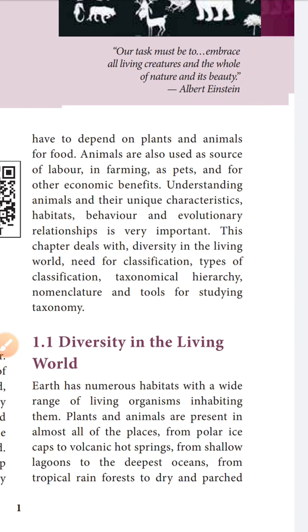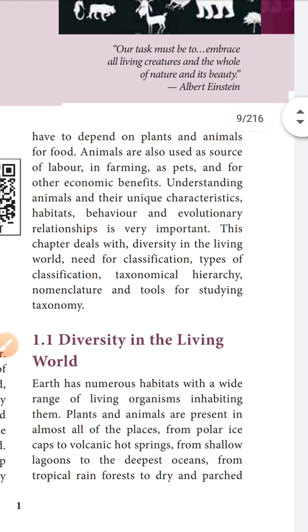Behavior is the animal's character. These three are very important. This chapter deals with diversity in the living world, need for classification, types of classification, taxonomical hierarchy, nomenclature and tools for studying taxonomy.